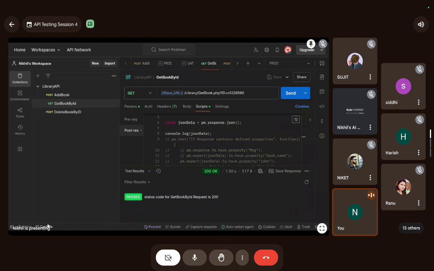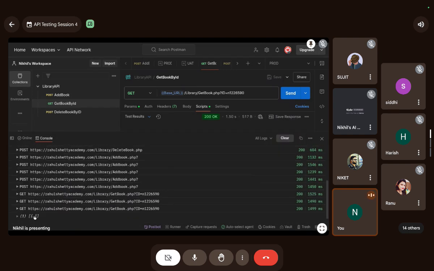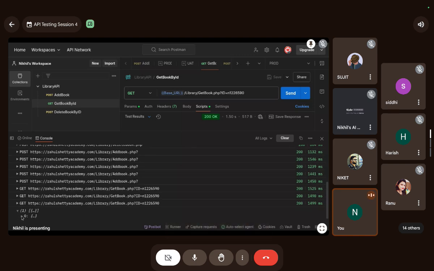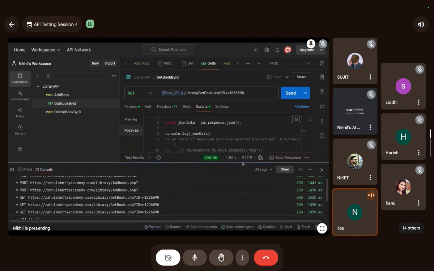You guys can see a console here. This is empty, guys. No, it's not empty. I see something.